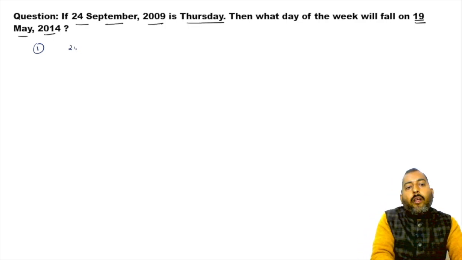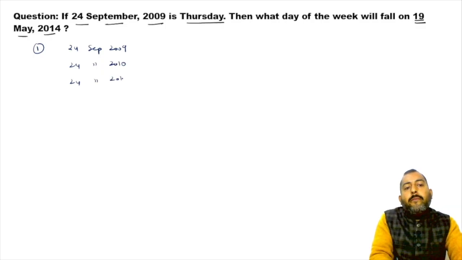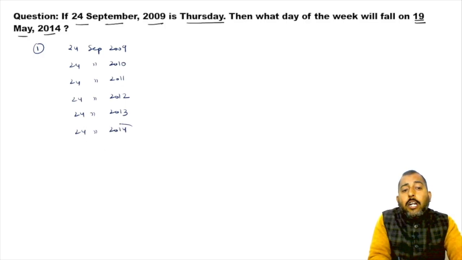So 24 September 2009 to 24 September 2010 to 24 September 2011 to 24 September 2012 to 24 September 2013 to 24 September 2014. Can I go till 24 September 2014?